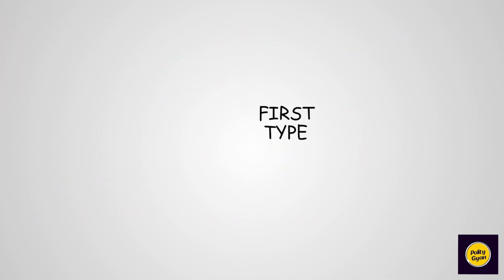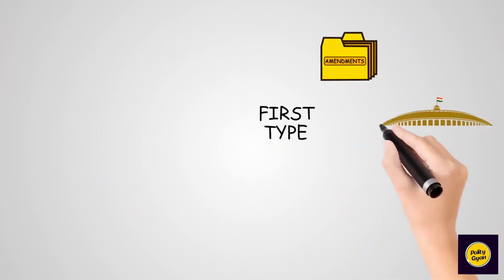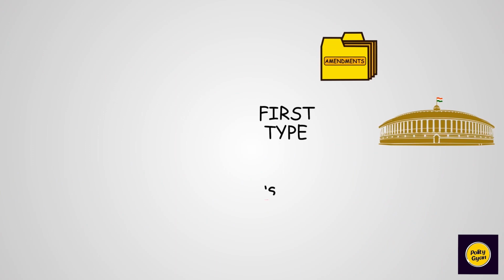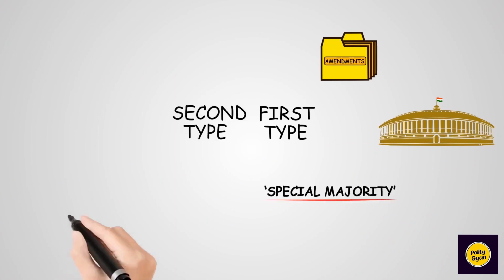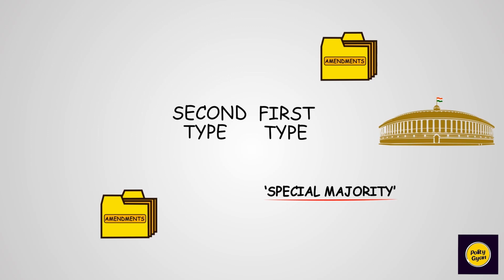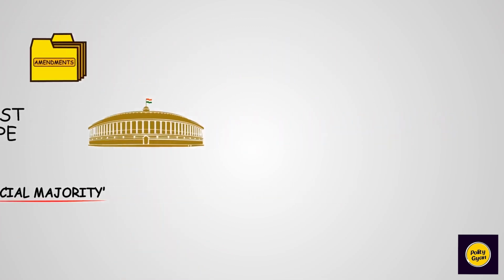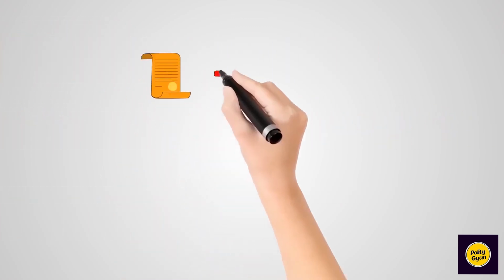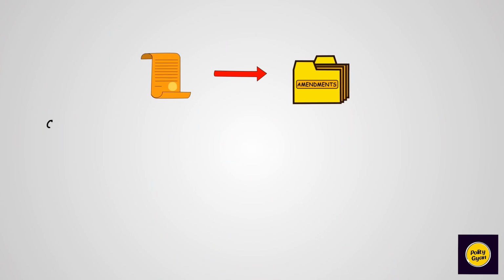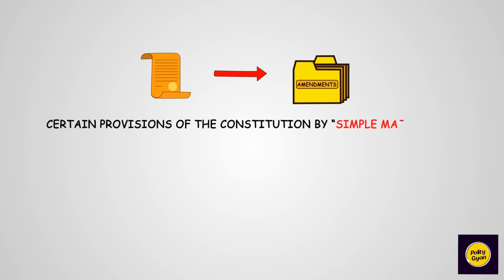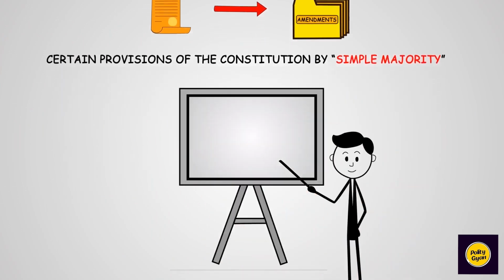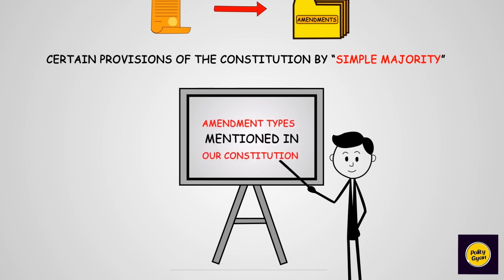The first type includes amendments that can be effected by the Parliament of India by a prescribed special majority. And the second type of amendment includes those that require, in addition to such special majority, ratification by at least half of the state legislatures. Yet, there are some other articles which provide for the amendment of certain provisions of the Constitution by simple majority. So, to begin with, let us analyze what are the amendment types mentioned in our Constitution in detail.